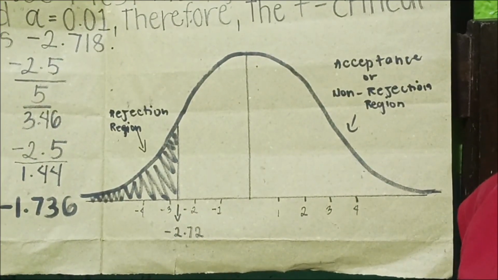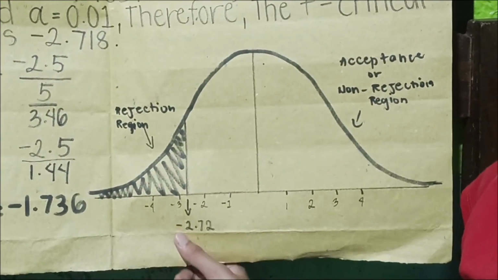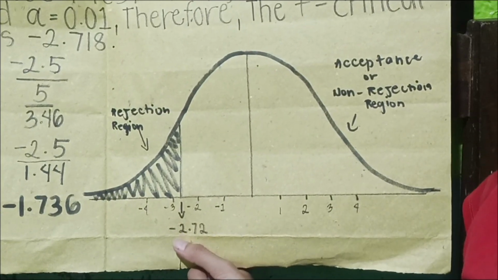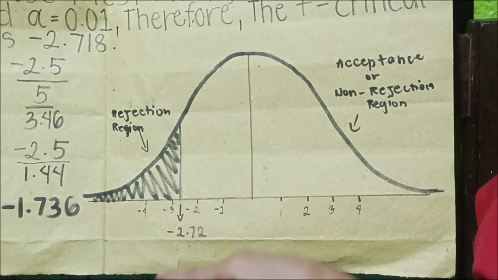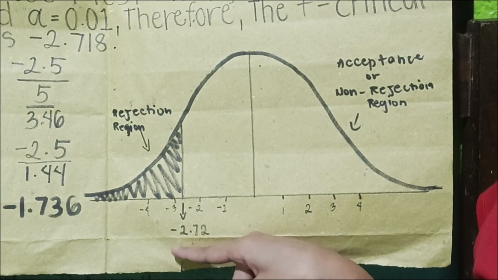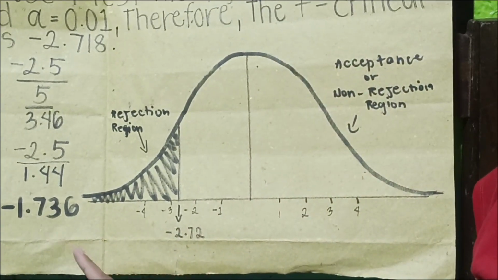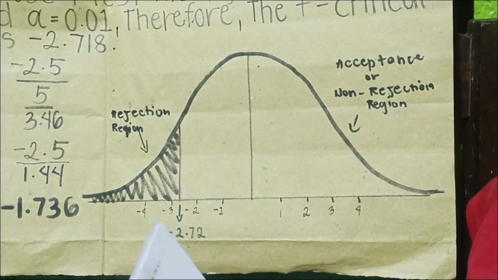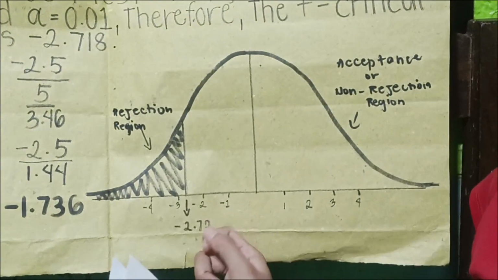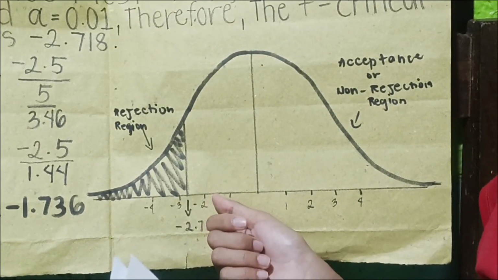Pagdating sa ating graph, ang ating critical value ay negative 2.72, then ang ating computed value naman is negative 1.736 or 1.74, nandito siya banda.